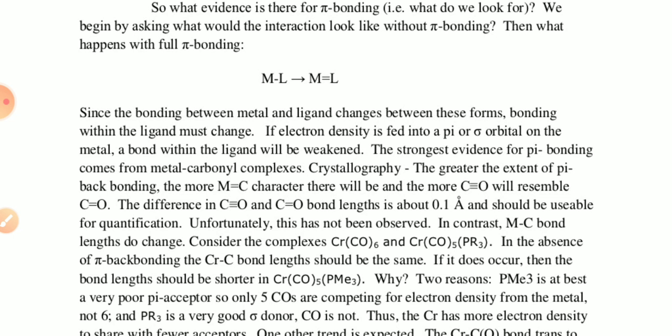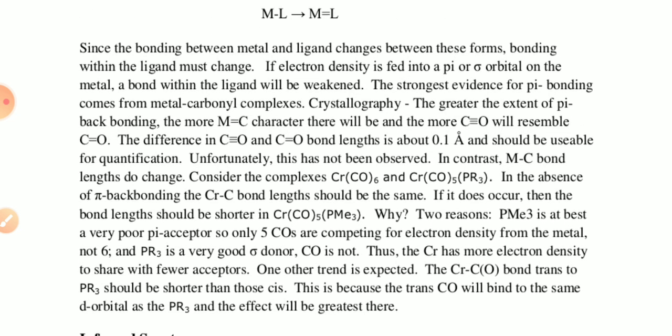Unfortunately, it has not been observed in the metal carbon bond length, which does not change. So the chromium carbon bond length should be the same.